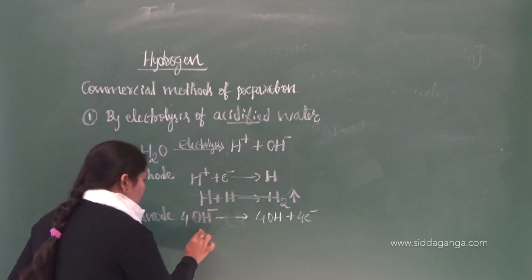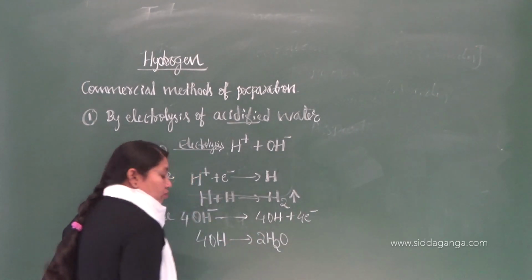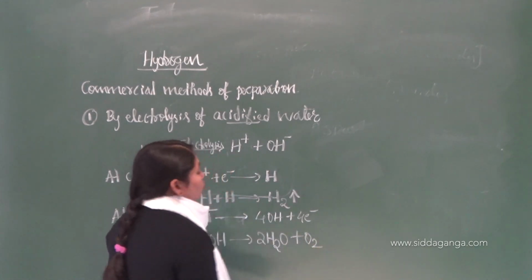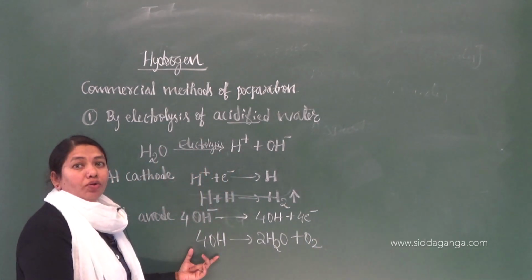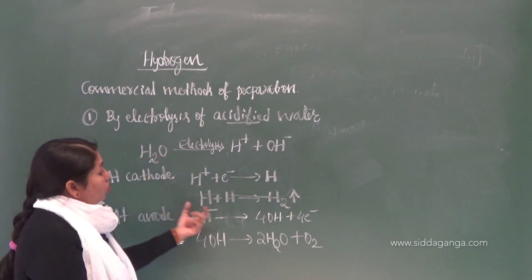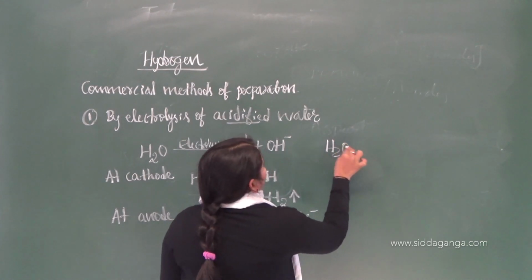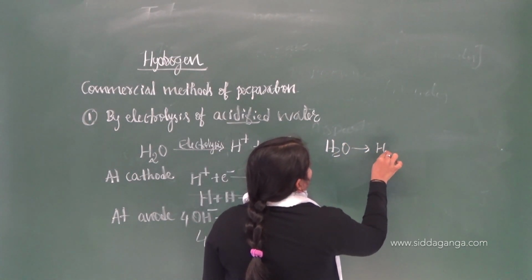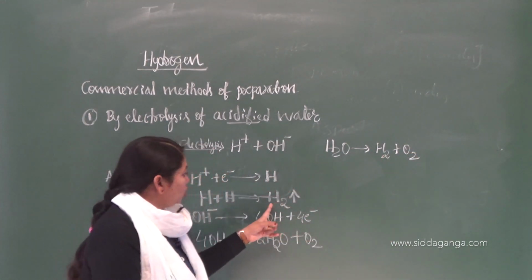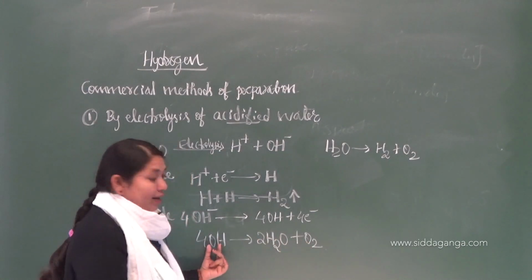Now 4 OH gives rise to 2 H2O plus O2. What gets discharged here? O2. These are the products we get during the electrolysis of water. You get H plus and OH minus from the electrolyte. Usually if you write the product, H2O gives rise to H2 plus O2. This hydrogen will be discharged at the cathode and O2 will be discharged at the anode, because O2 is from hydroxyl ions.